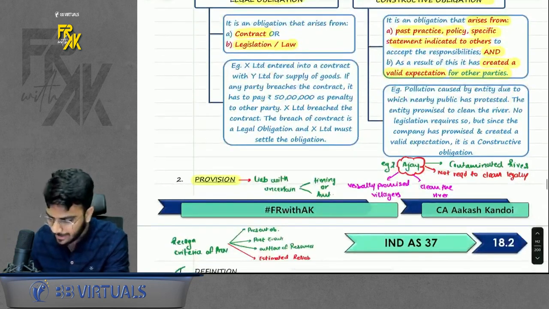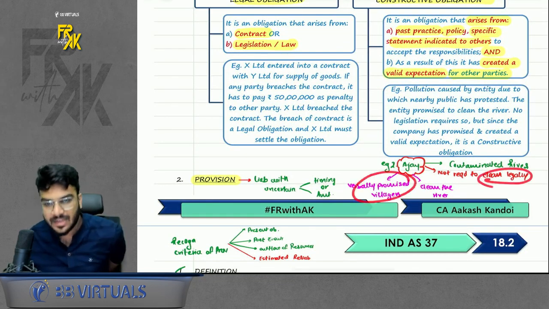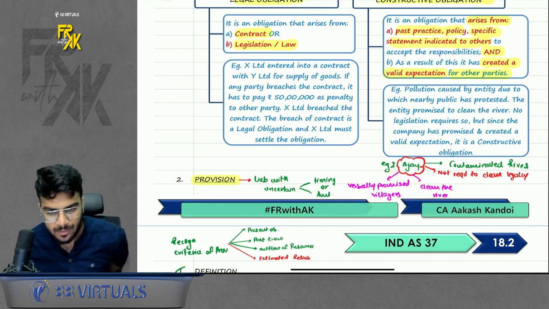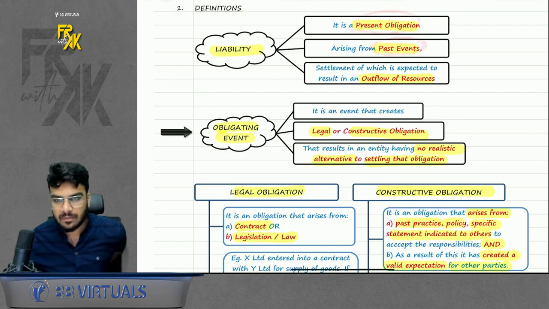Okay, just like you contaminated a river which you are not required to clean legally, but you have promised the villagers that you will clean the river. Constructive obligation. Okay, so this is obligation. Now the next point is past event. What is the meaning of past event?